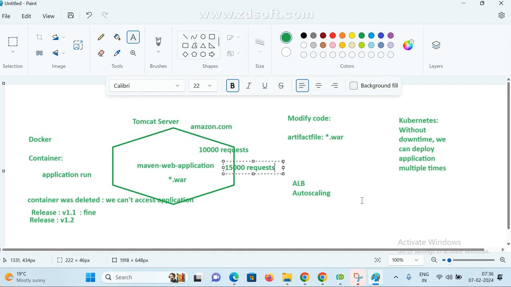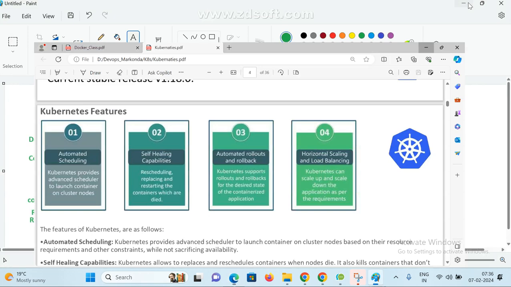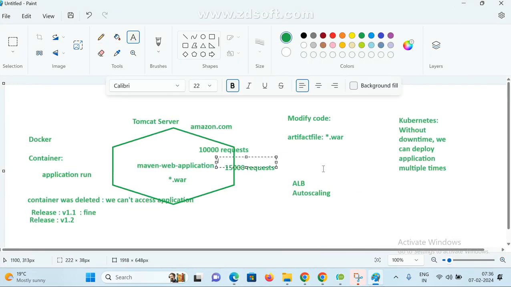Did it handle them or not? It did not handle them, sir. It is overloaded, right? Now in Kubernetes, there is a concept called horizontal auto scaling. Here we set a condition, for example, if CPU usage, central processing unit, is greater than, say, 75%. We can set a condition on memory or anything else. When it is greater than 75, automatically I need one more application, with the same configuration, same setup.